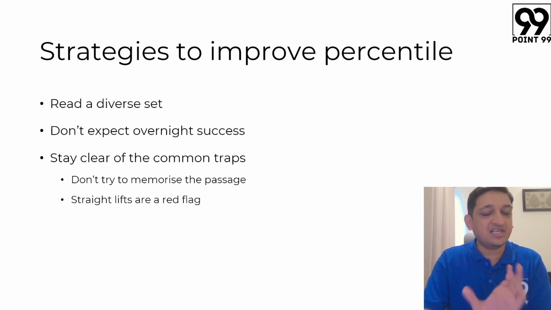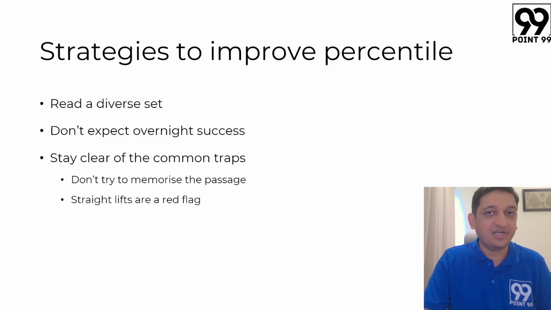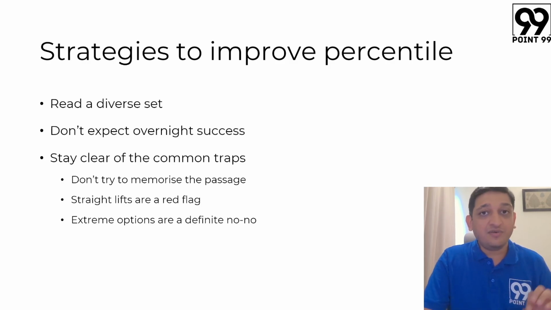वैसे का वैसा phrase अगर उठा के डाला है, stay clear of that particular phenomenon. In terms of extreme options that are there, the passage talks about a certain species of animals, but the option says animals. Now then there is a problem because हम लोग सिर्फ एक species की बात कर रहे थे. अगर हम बात कर रहे हैं सिर्फ Arctic region की in the entire passage, we can't talk about global warming affecting the entire Earth. That is outside the scope of the passage. So extreme options are going to be a definite no-no.